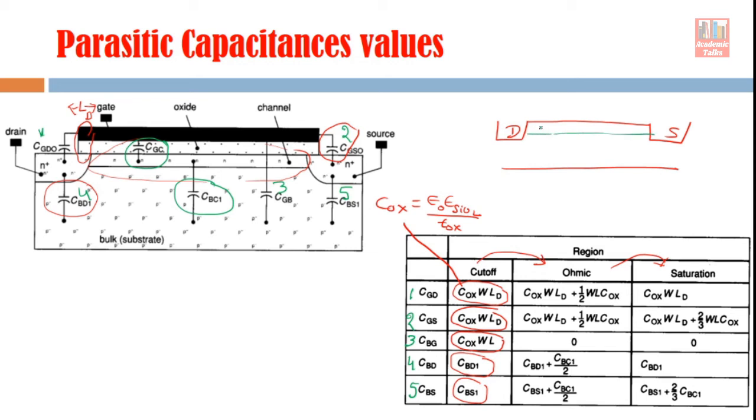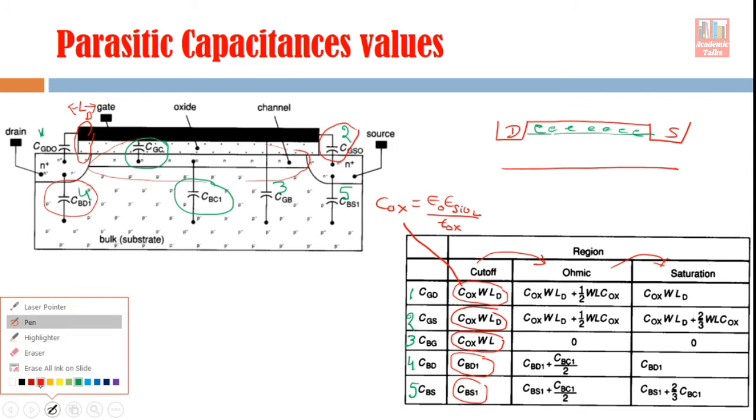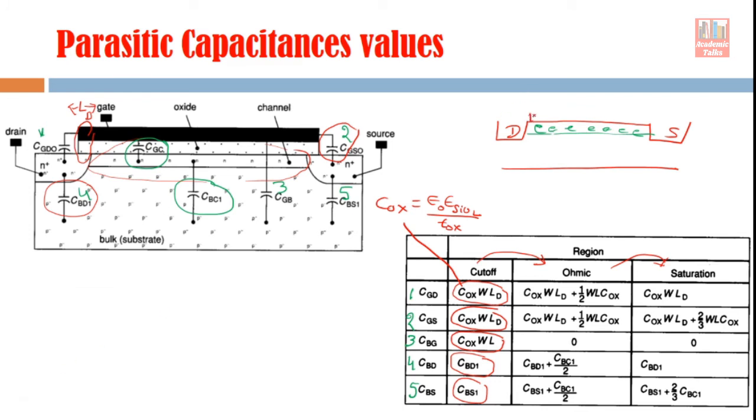And since it is NMOS, there are a lot of electrons here, and here there is oxide and gate. This is your oxide, and this is your positive drain voltage, and source normally is grounded. I am drawing the drain this side because in this structure drain is here on this side.